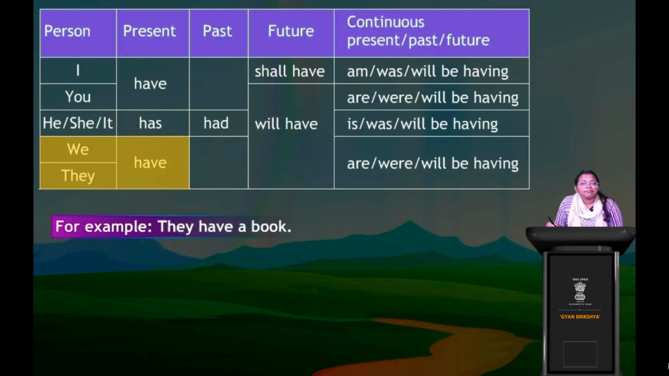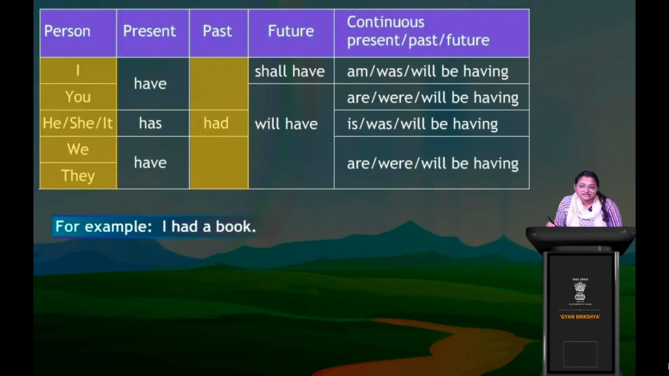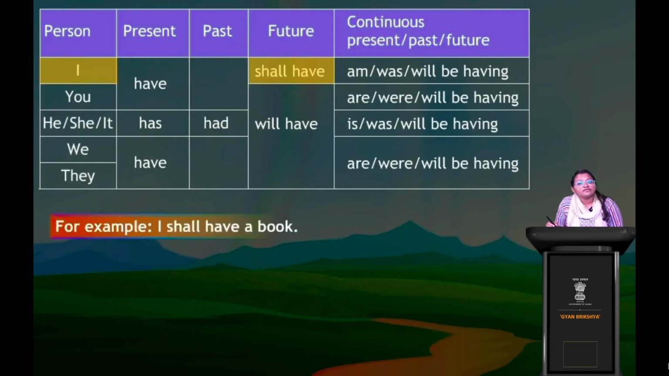Now if you take up the past tense, again the persons remain the same, the tense becomes past tense, so it will be I had a book. Okay, I have a book present, I had a book past tense, right? I had a book. Then I shall have a book is future tense, right? So past tense is I had a book and future tense is I shall have a book. Clear? Clear to you? Okay.